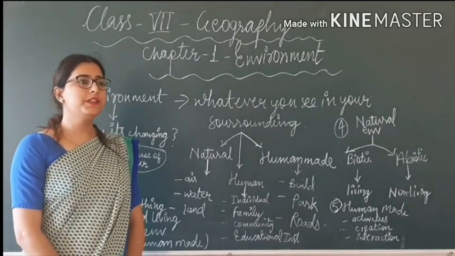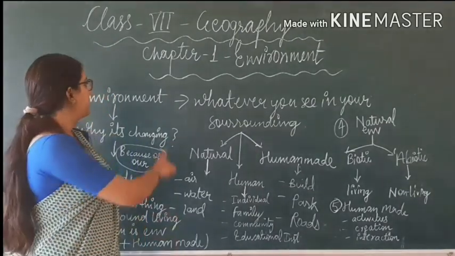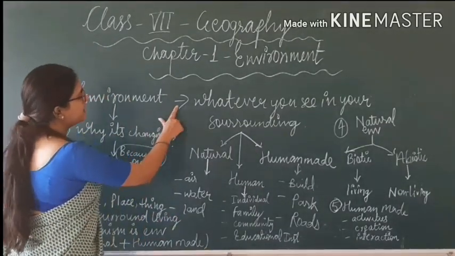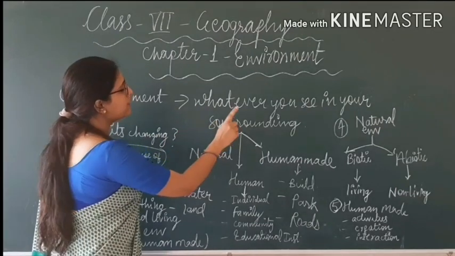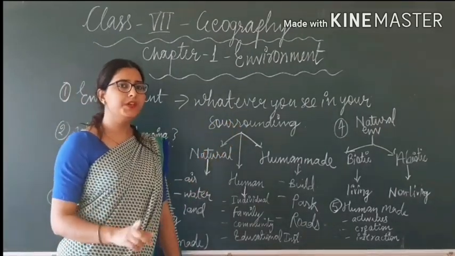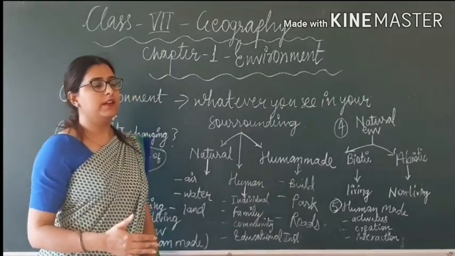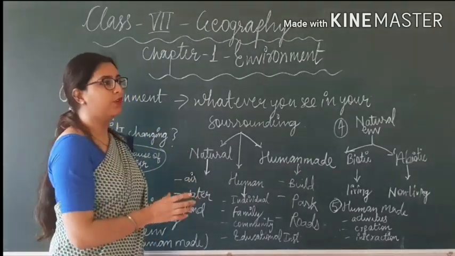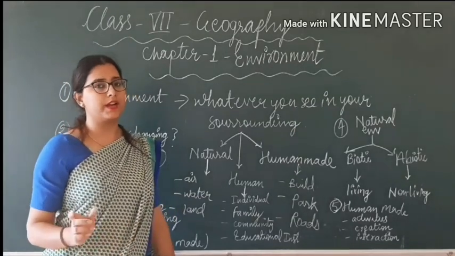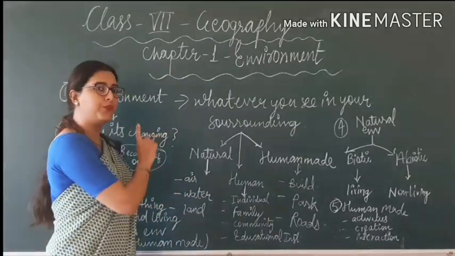What is environment? Whatever you see in your surrounding is your environment. It can be anything. Whatever you observe in your surrounding is your environment.